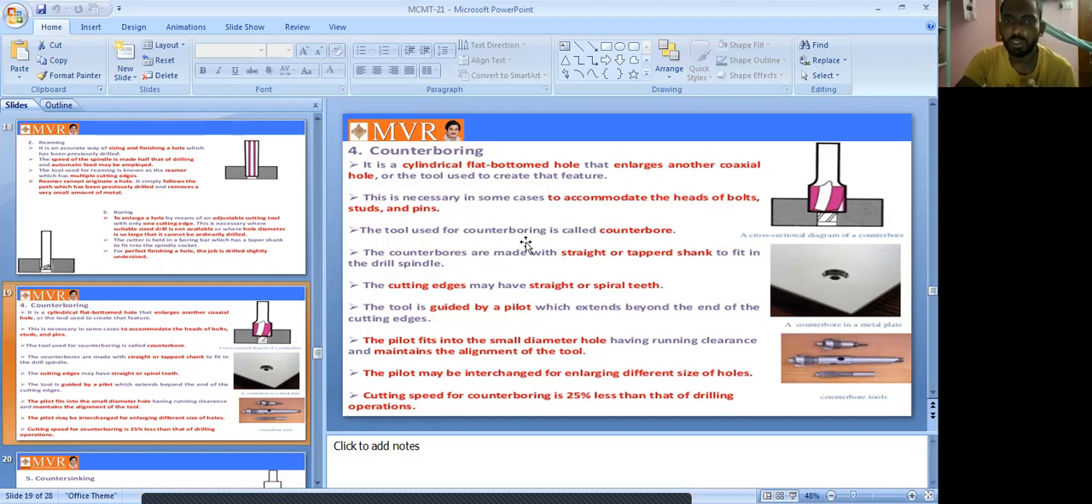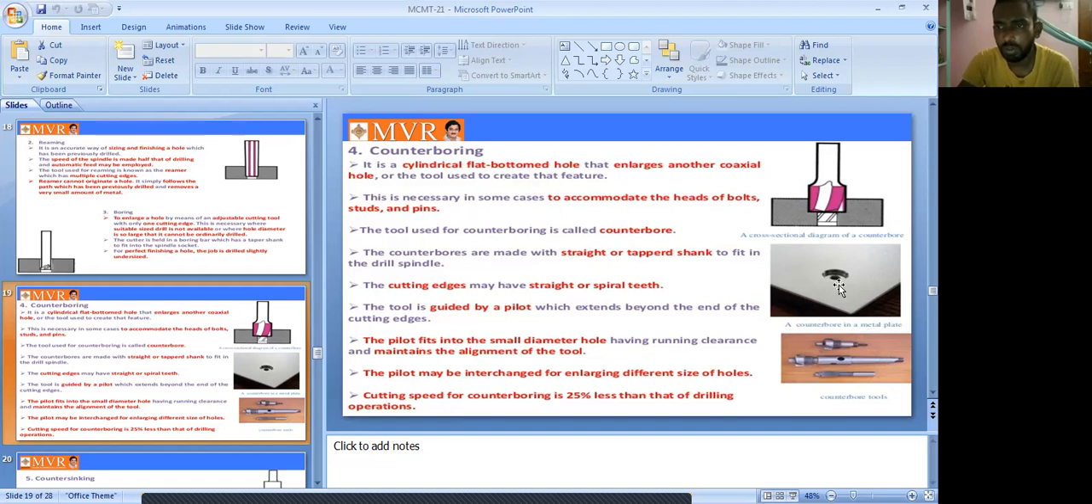The tool used for counter boring is called a counter bore. The tool you see here is used for counter boring. These tools are used for counter boring, and that is why it is called the counter bore.